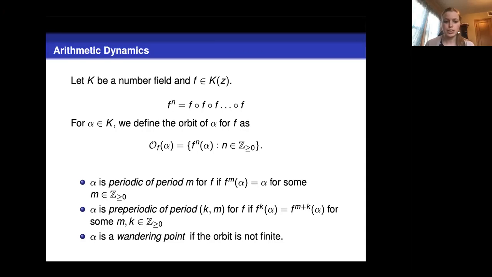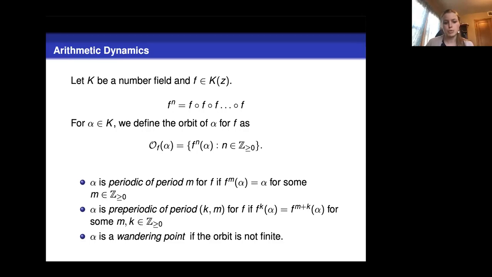We say that a point is periodic of period m if after m iterates, we get back to alpha. We say it's of exact period m if this is the least such number. So if something is period 2, it could also be of period 4 or period 8, but we want to consider the smallest such m.